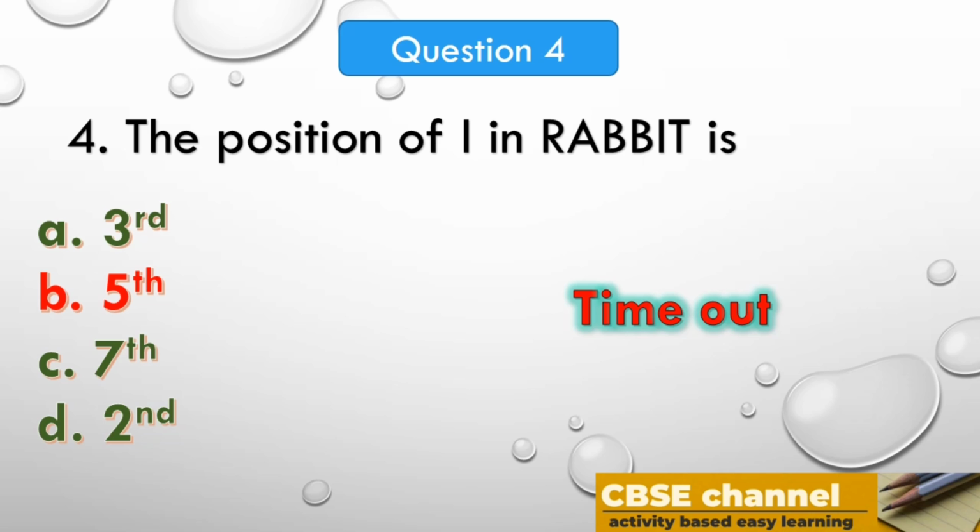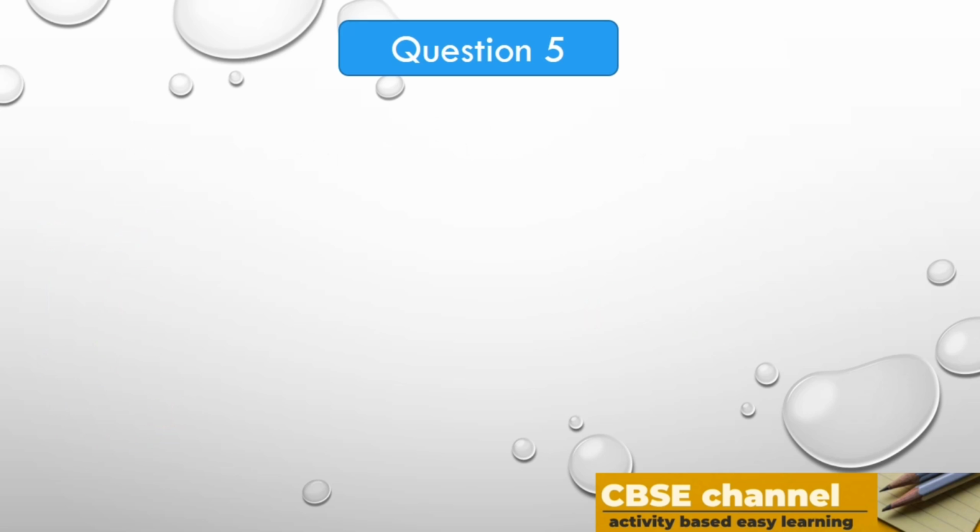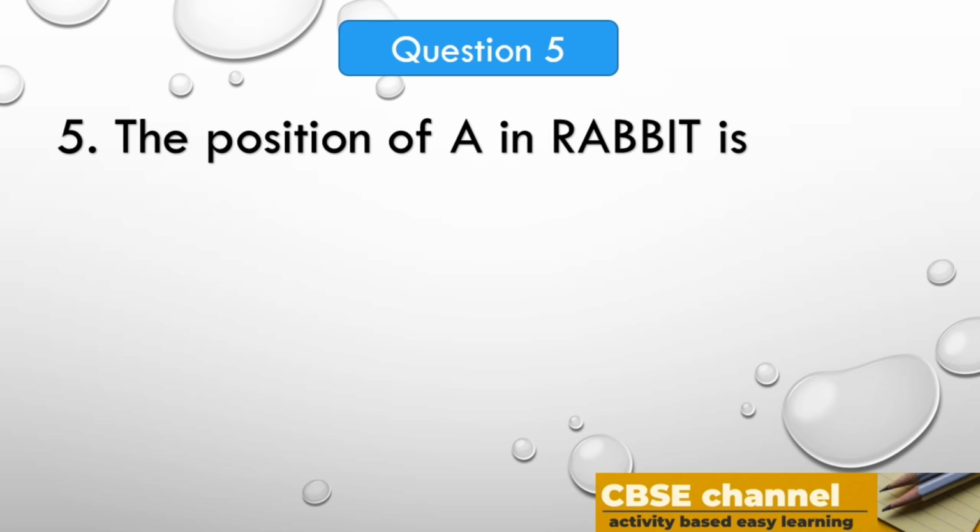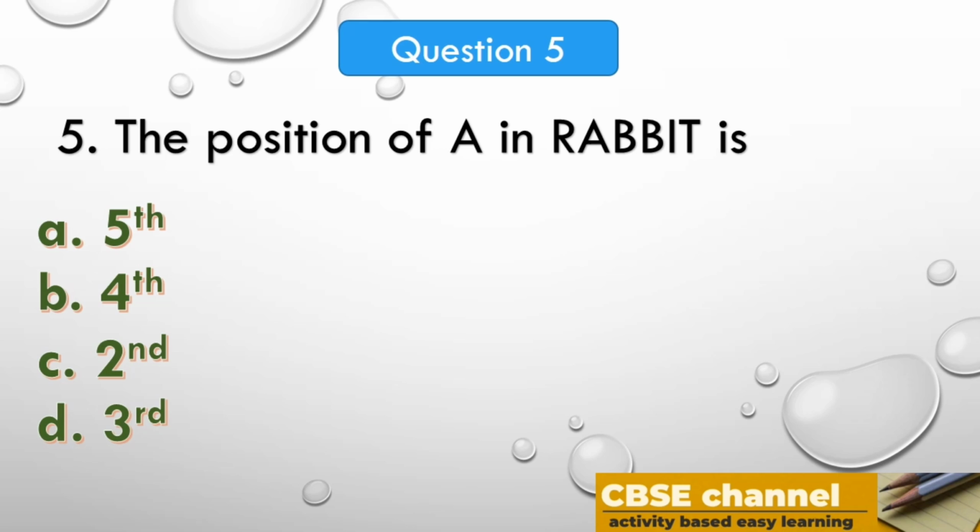Let's go to the next question. The position of A in rabbit is option A, fifth, option B, fourth, option C, second, option D, third.